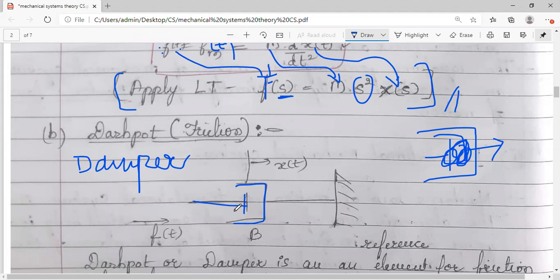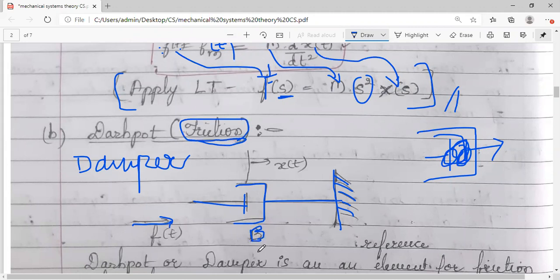So if this is the structure, again one end of this is fixed. This is a reference and the other end is free. The force we apply on this particular body is in this direction, F of t, and B, as I said, is the dashpot or damper, because of the friction.